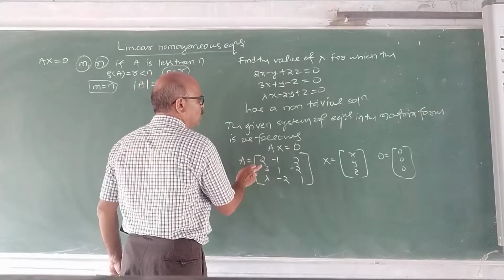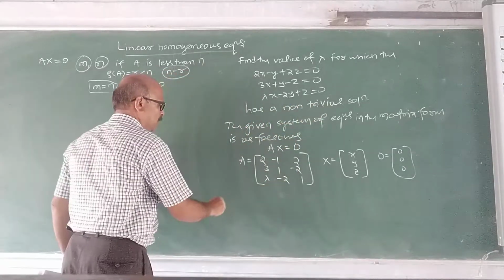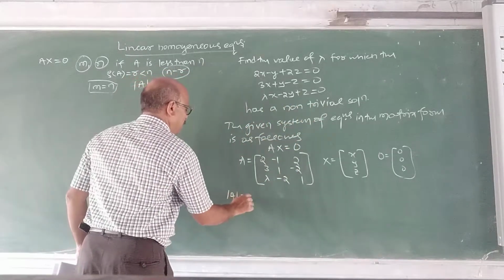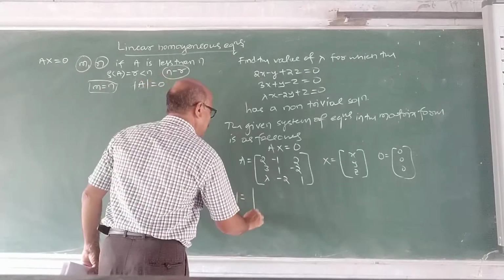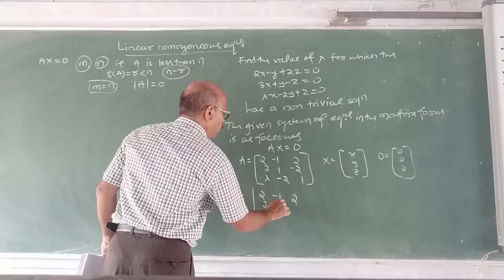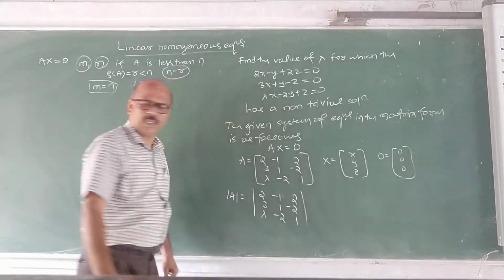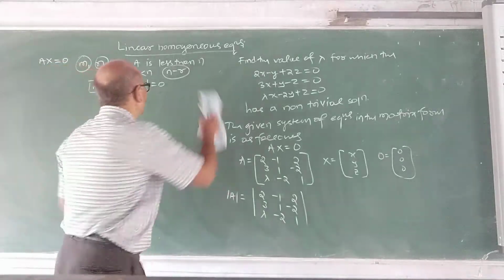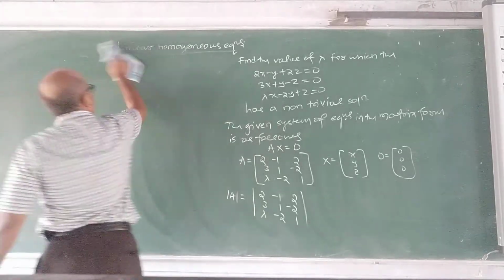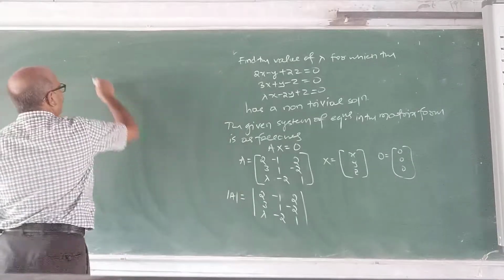determinant of A is equal to 0, then only it has a non-trivial solution. Consider determinant A. Determinant A is the determinant with rows 2, minus 1, 2; 3, 1, minus 2; lambda, minus 2, 1. Now that determinant should be 0, then only it has a non-trivial solution. Now evaluate that determinant.